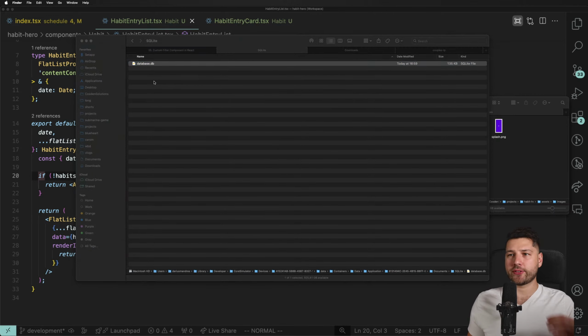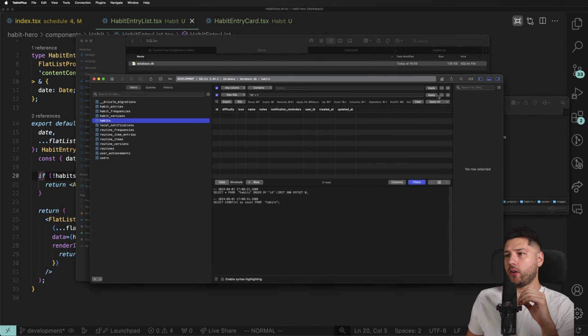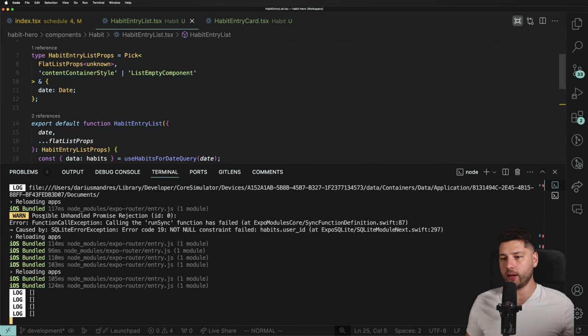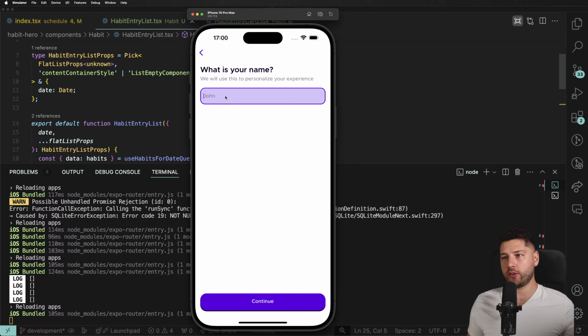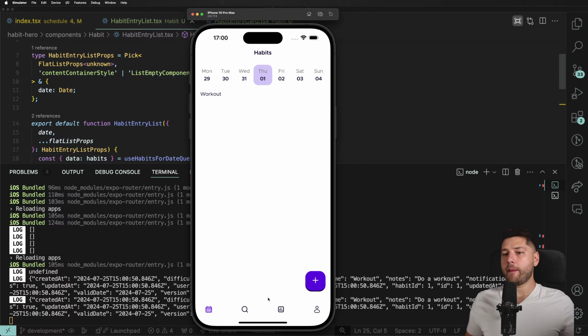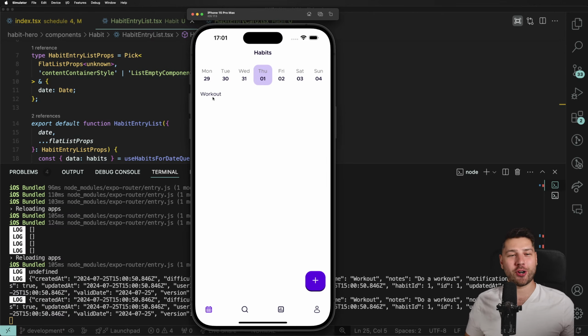Let's look at our database. I hope you guys can see it. I can't make this bigger. So habits. Oh, we don't have a... I think our seed function did not work. Let's delete the database. Let's refresh. That's going to give us a fresh start. Let's see. There's the habit. There's our workout habit.